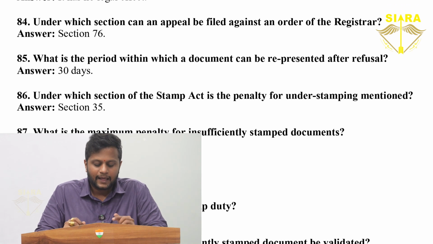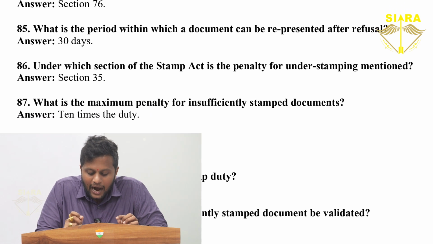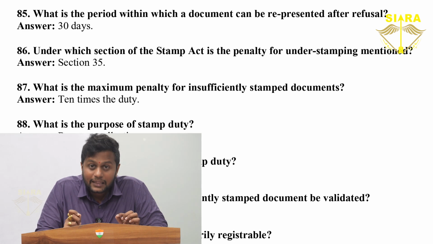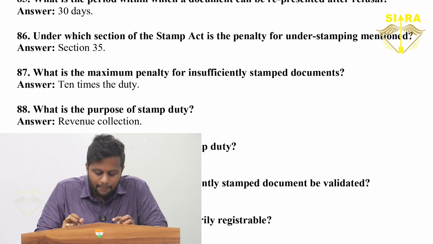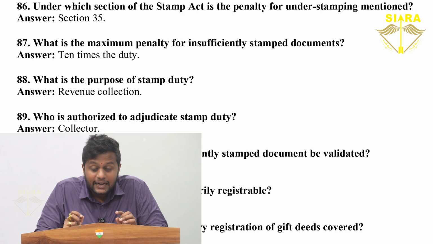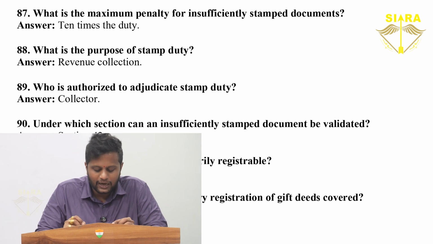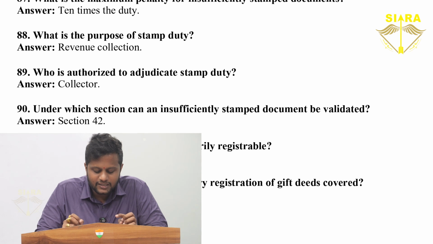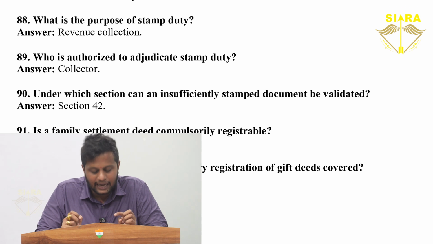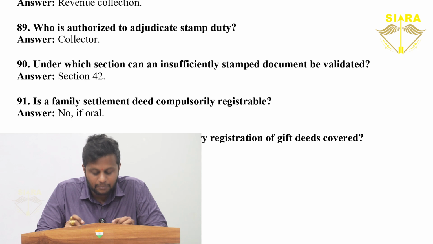30 days. Under which section of the Stamp Act is penalty for understamping mentioned? Section 35. What is the maximum penalty for insufficiently stamped documents? 10 times the duty. What is the purpose of the stamp duty? Revenue collection. Who is authorized to adjudicate stamp duty? The collector. Under which section can an insufficiently stamped document be validated?